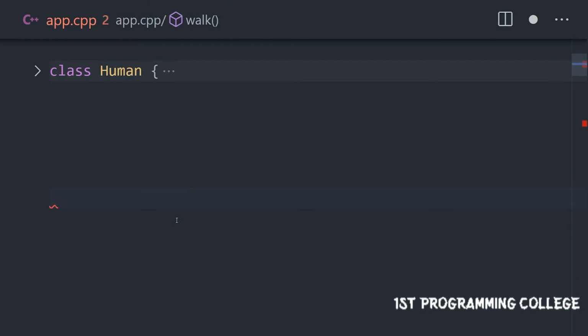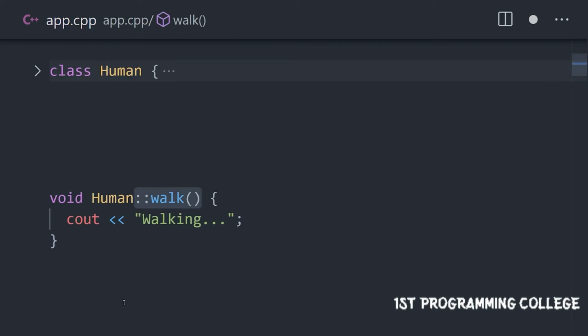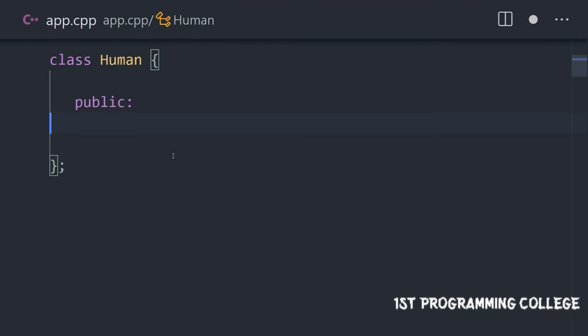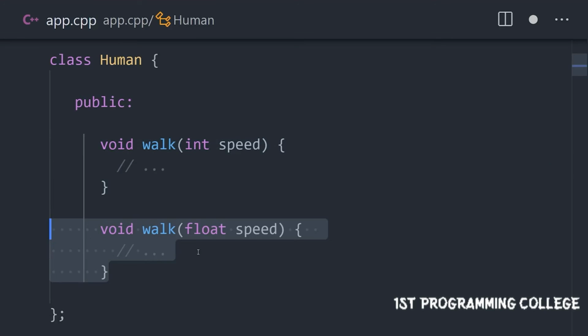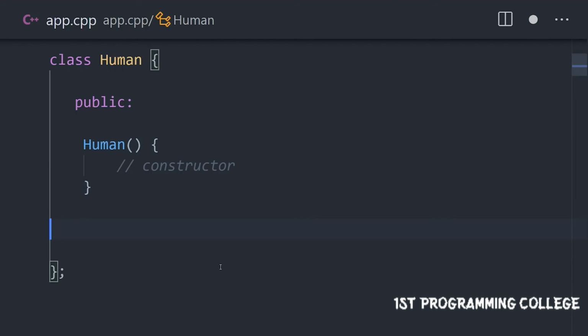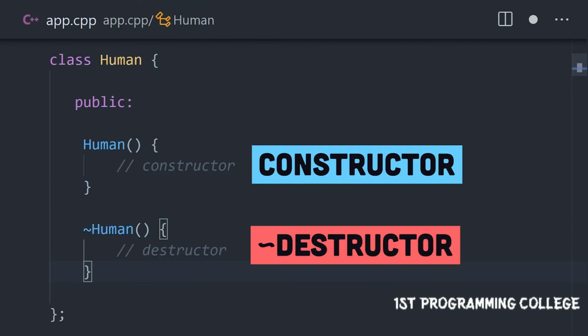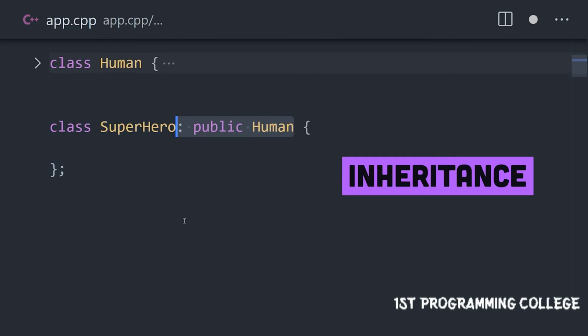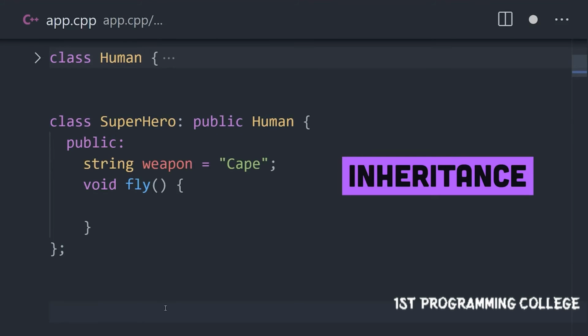It's also possible to define methods outside the class definition using a double colon. Methods can also be defined multiple times with different parameters, which is known as overloading and is a form of polymorphism. In addition, we can define constructors and destructors to run code when an object is created or destroyed. Classes also support inheritance, allowing developers to more efficiently share logic throughout a program.